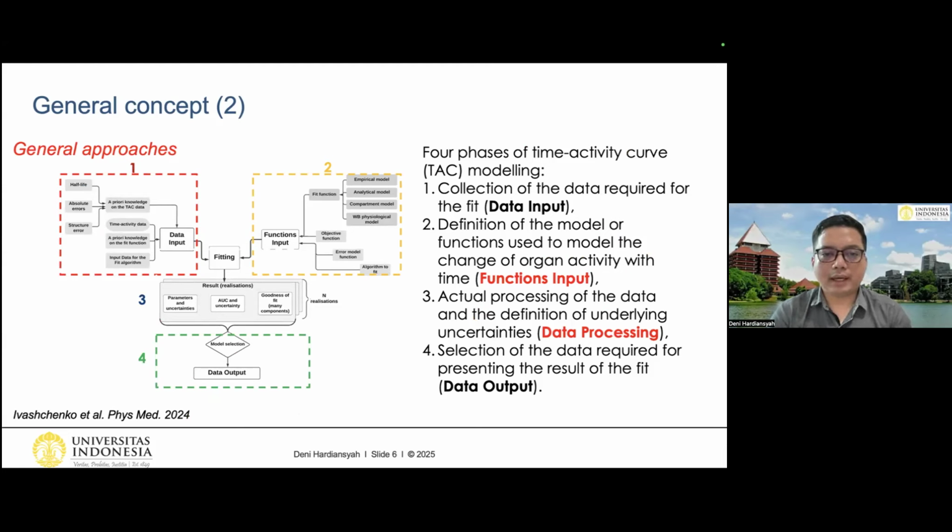The second one, on the right side in orange, is the definition of the model or function used to model the change of organ activity with time. We can call this the function input. Number 3 is the actual processing of the data and the definition of the underlying uncertainty. We can call this the data processing. And the last one is the selection of the data required for presenting the result of the fit, which we can call the data output. As you can see, we have many parts in each of the phases here, and we will focus especially on number 2 and number 3.